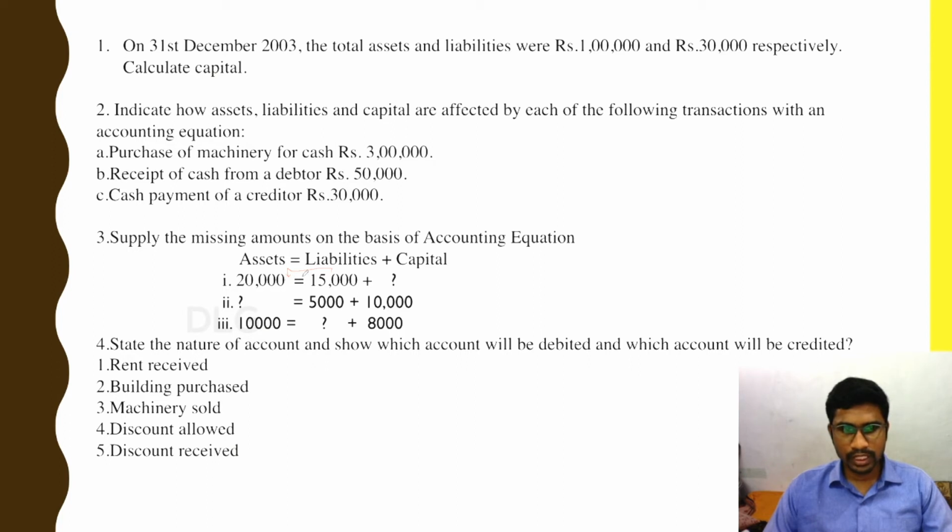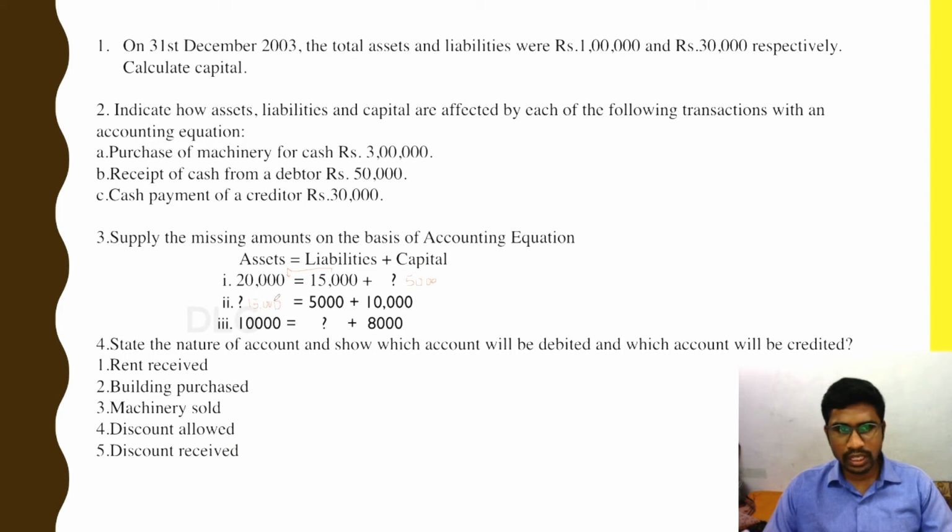So 20,000 minus 15,000, the capital is going to be 5,000. Now let us see the second one. We need to calculate the assets. So liabilities plus capital. Here the liabilities are 5,000 and the capital is 10,000. When we add these two, we get the assets. So 5,000 plus 10,000 gives 15,000, which is the asset.